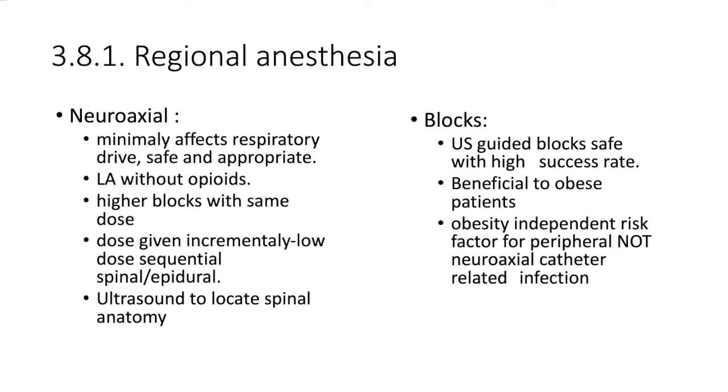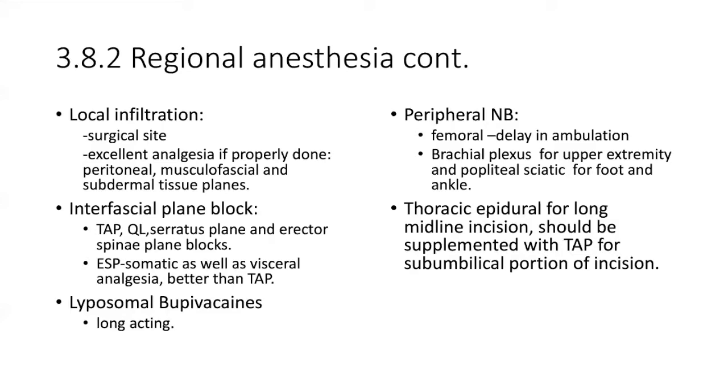Obesity is an independent risk factor for peripheral catheter-related infection, but not neuraxial catheter-related infection. So local anesthetic can be used for local infiltration, interfascial plane blocks, and peripheral nerve blocks.